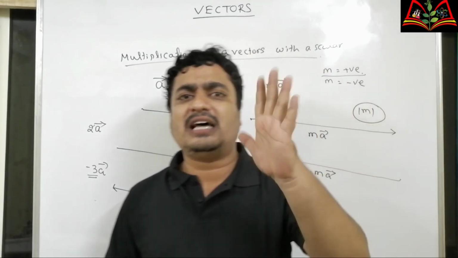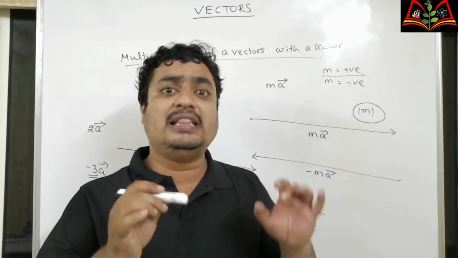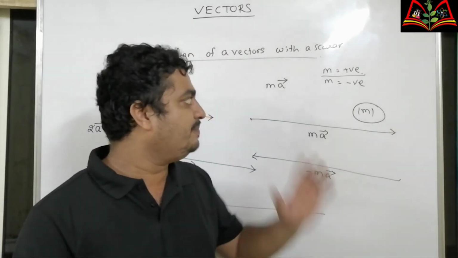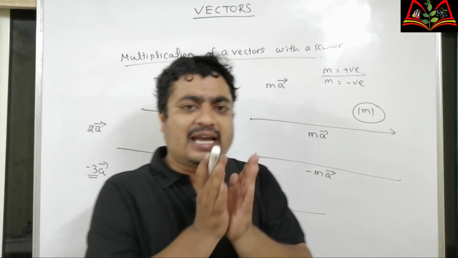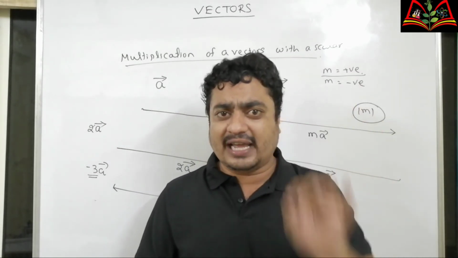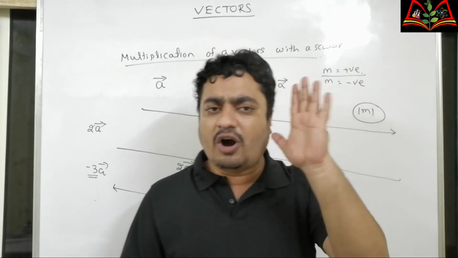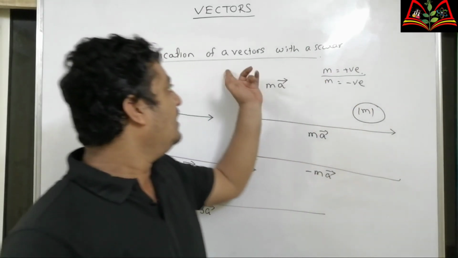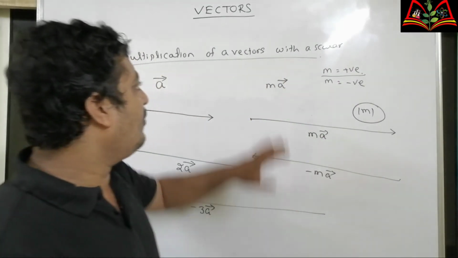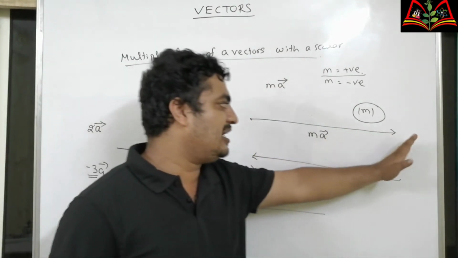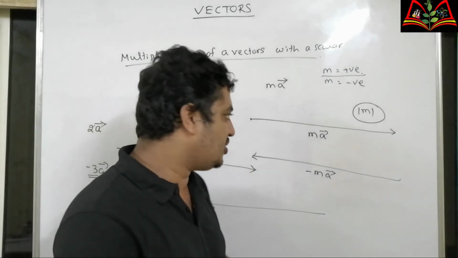Axial vectors are rotational vectors and are always represented in the direction along the axis of rotation. Next, we have studied the angle between two vectors. The angle between two vectors is the smaller angle when they are represented either as co-initial vectors or coterminous vectors. The last part is multiplication of a vector with a scalar. If the scalar is positive, direction remains unchanged. If the scalar is negative, the direction is reversed.